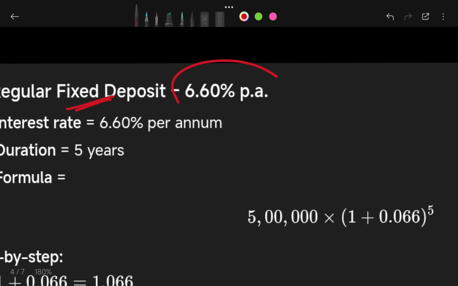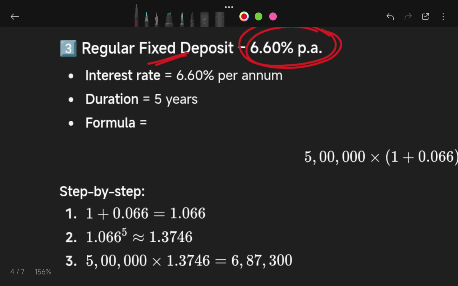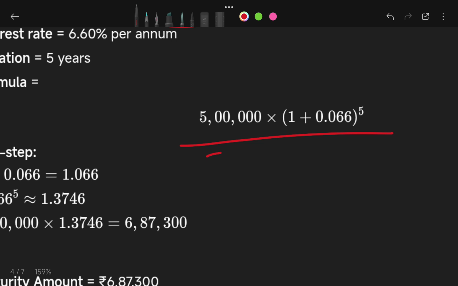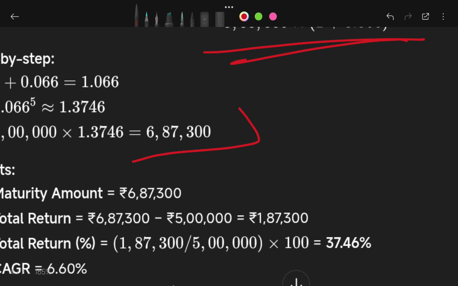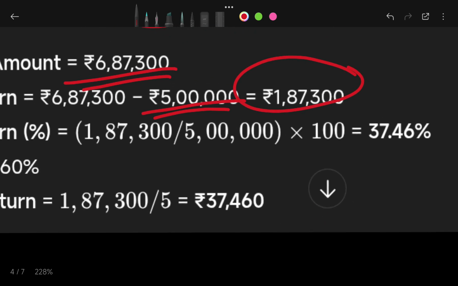Currently, the fixed deposit rate of interest in HDFC is 6.60% per annum. In the same way, if I calculate the maturity value, it comes to 6,87,300 at the end of the 5th year. Our initial investment is 5 lakh rupees, so I have earned 1,87,300 as a return by investing the 5 lakh rupees into a fixed deposit.